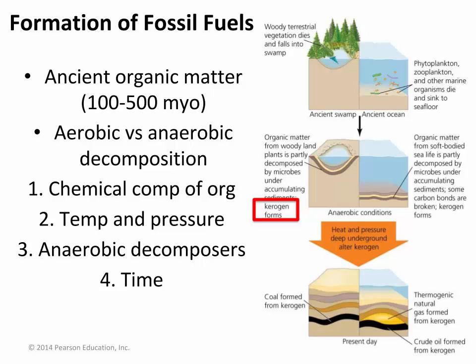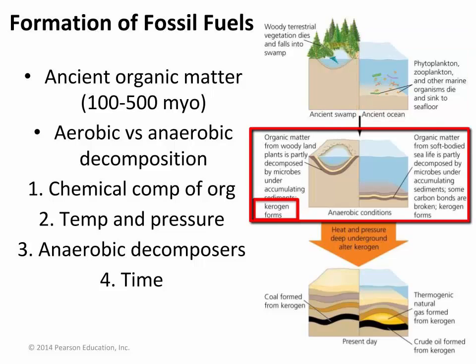The first step in the process is that organisms such as woody vegetation, phytoplankton, or zooplankton fall into low oxygen environments such as lake, swamp, or shallow seas. The tree drifts to the bottom of the lake and is buried by sediment. The phytoplankton and zooplankton drift to seafloor and are buried. The organic matter from the tree, phytoplankton, and zooplankton undergo slow anaerobic decomposition and become buried deep under sediments.